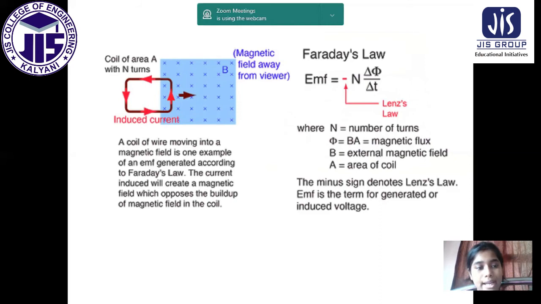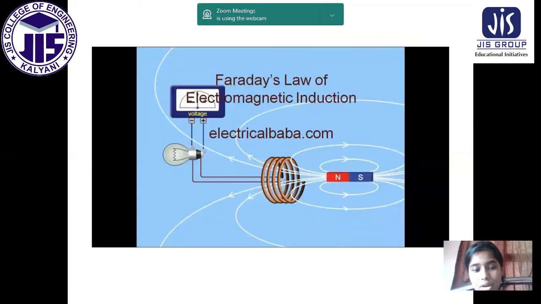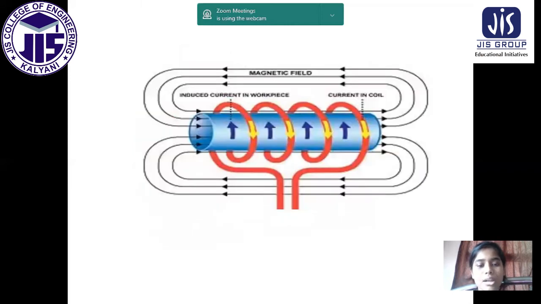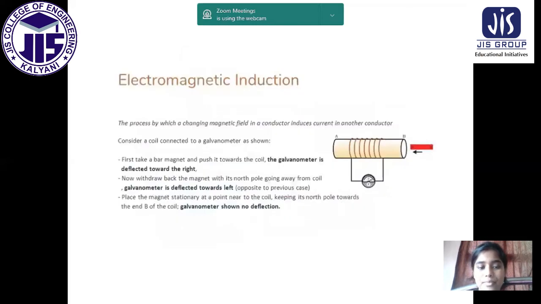Then a coil of area A with n turns, and Faraday's law, this is the application. Now this is very important. Here we have to remember the formula by which we can get the voltage generated. This is very simple by electromagnetic induction. In practice, if we do this, then we can get this kind of observation. Now let me show you a video by which the concept will be more clear to all of you.